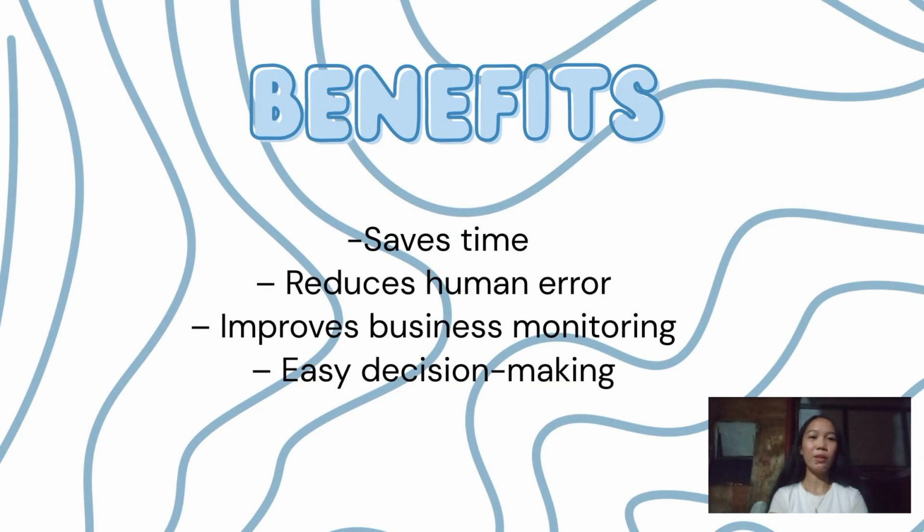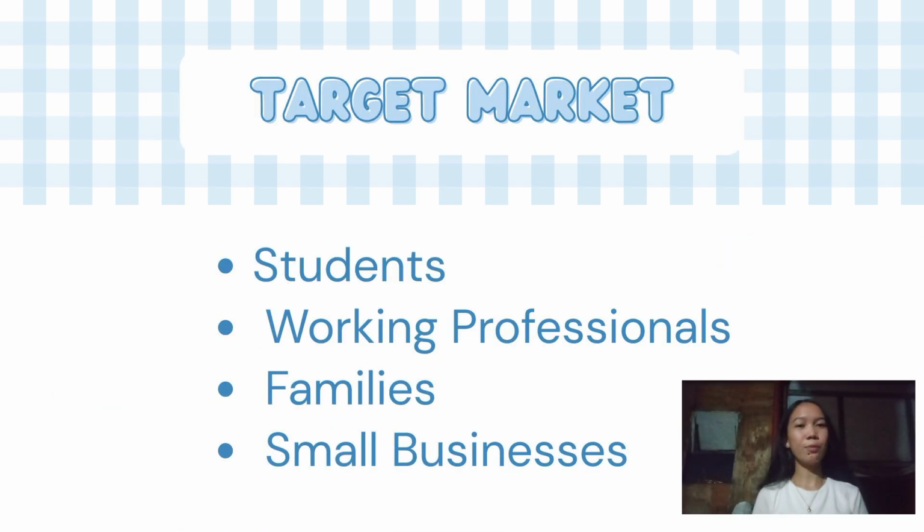By using the Smart Expense Tracker, the users will save time, reduce human errors, improve financial monitoring, and make smarter financial decisions. Instead of guessing where the money goes, users will clearly see it. The system is perfect for students managing allowance, working professionals tracking monthly expenses, families budgeting household spending, and small businesses monitoring daily sales. And it gives users better control over their finances, and control means power.